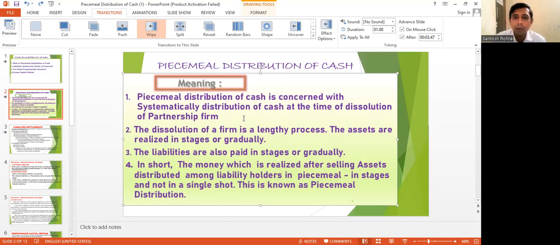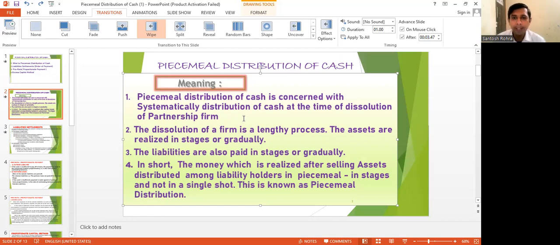The dissolution of a firm is a lengthy process. The assets are realized in stages or gradually. One day we cannot sell all assets and we cannot get all cash, so it is a lengthy process. The liabilities are also paid in stages and gradually.